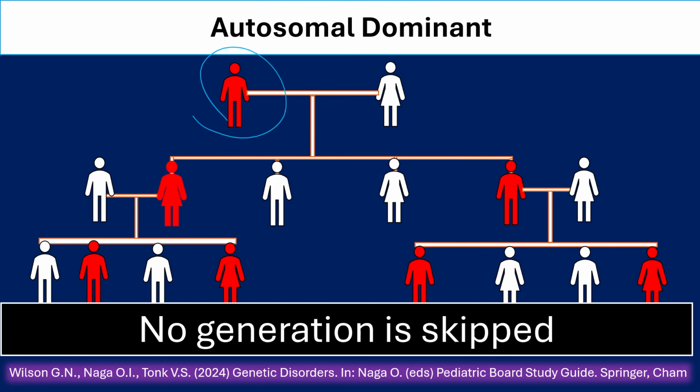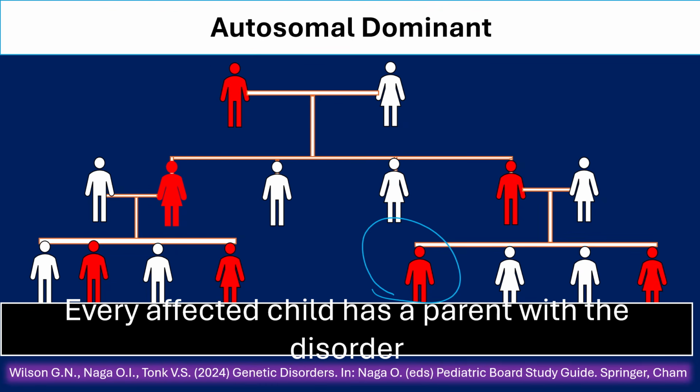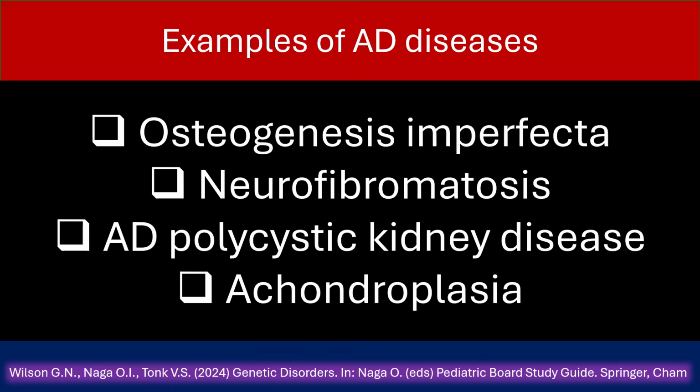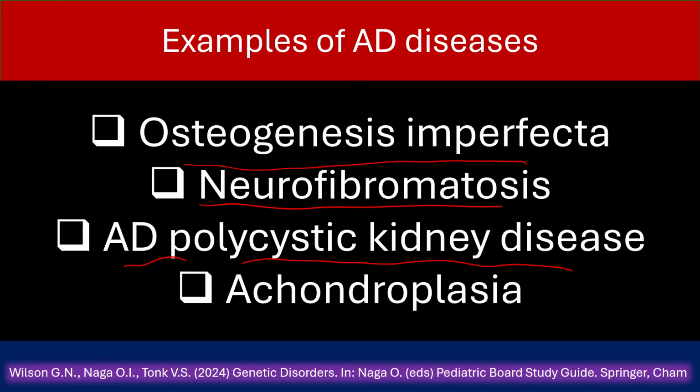The disease affects all generations, and no generation is skipped. Every affected child has a parent with the disorder. Examples of autosomal dominant diseases: osteogenesis imperfecta, neurofibromatosis, autosomal dominant polycystic kidney disease, achondroplasia.